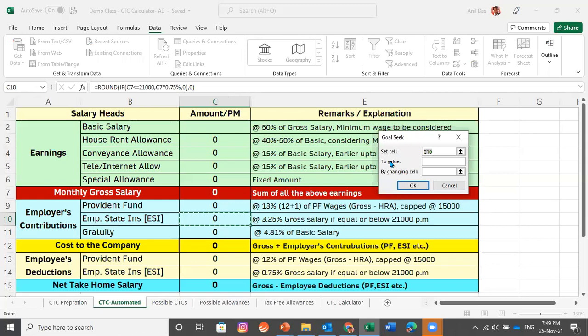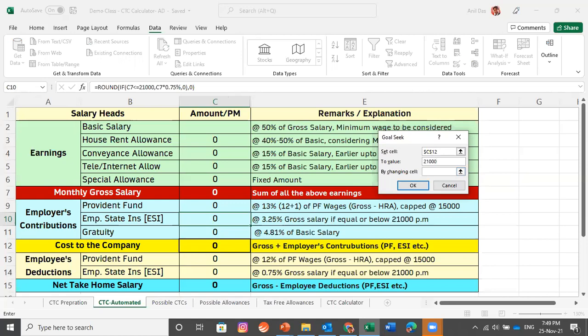Set cell means select the cell in which you are looking for a value. I have selected the cell cost of the company. The second question which Excel is asking me is To value. What is the value which you are looking for? We are looking for 21,000. I have mentioned that.